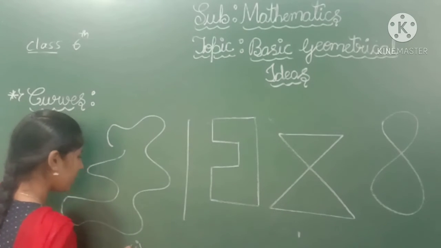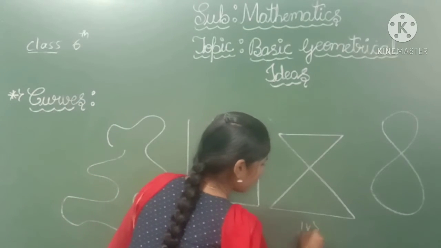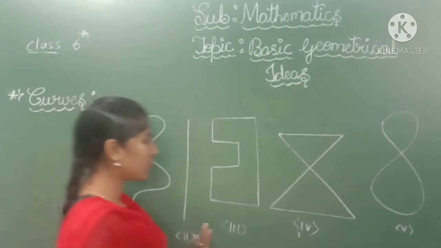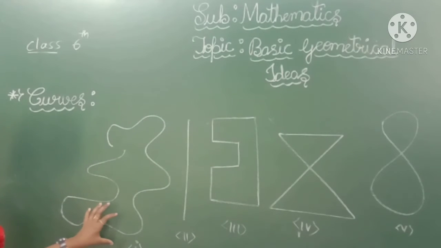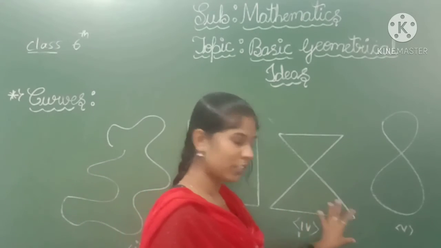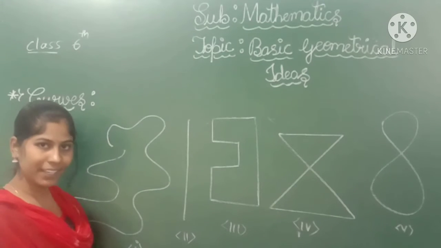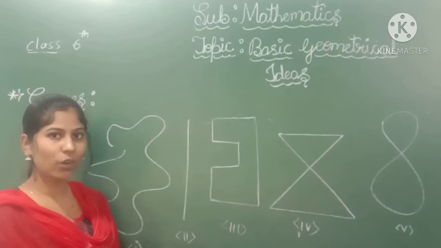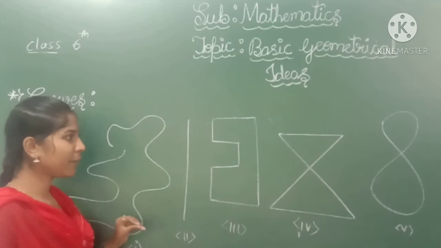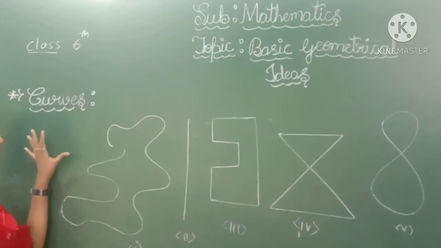This is picture one, and this is the second one, and this is the third one, and this is the fourth one, and this is the fifth one. Okay. So observe all these pictures here. This is one example of a curve. This is also one curve, this is also one curve, and this is also one curve. I told you the curve is a line. It can be drawn without lifting the pencil from the paper. And another condition is that it can be drawn without a ruler. Okay. So these are all the conditions for a curve.